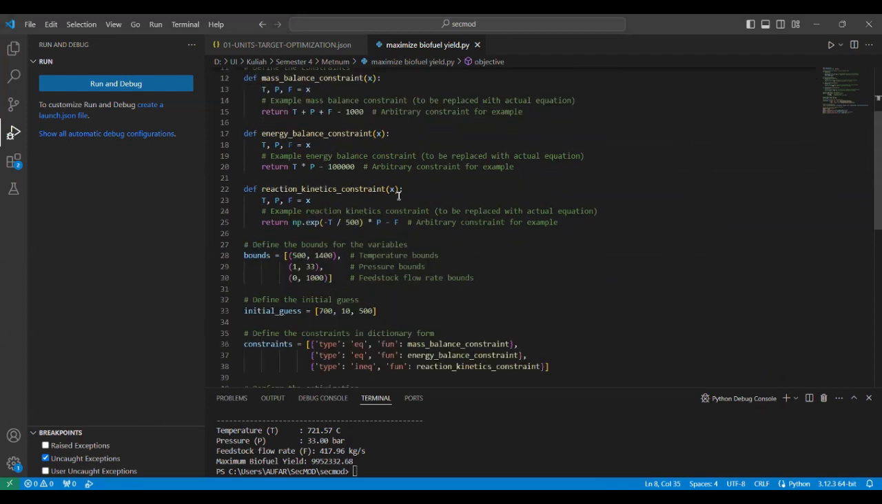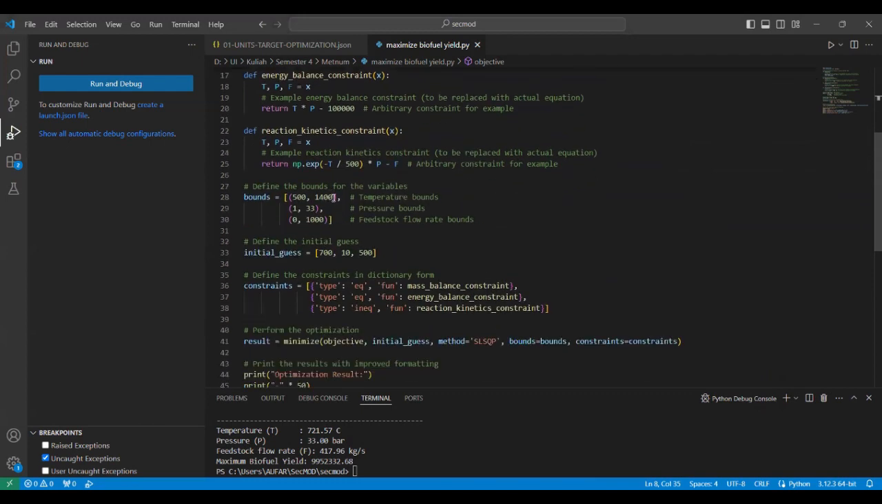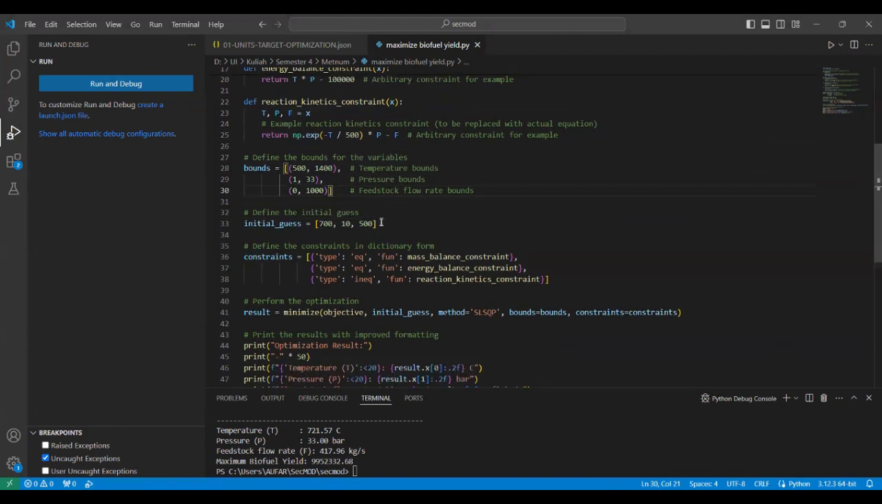And then we also need to define the bound for the variable. Here we use 500 to 1400 for the temperature, and the pressure is 1 to 33. Feedstock flow rate is about 0 to 1000. So it's about the constraint to make this equation more reliable for reality. So for the initial case, I will choose 700, 0, 10, and 500. It's basically a random number for initial guess, so the program can run from this initial guess.